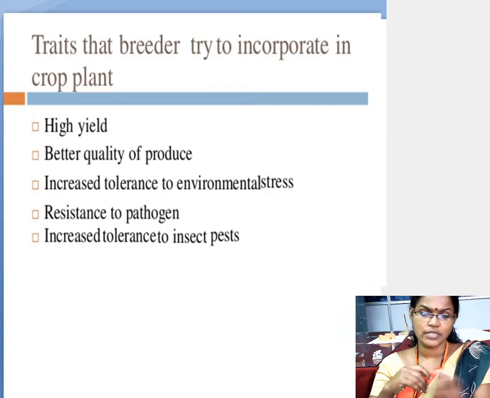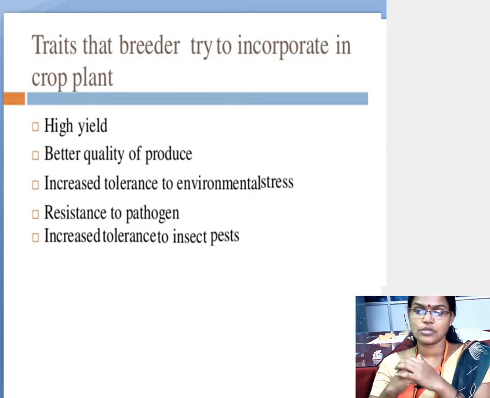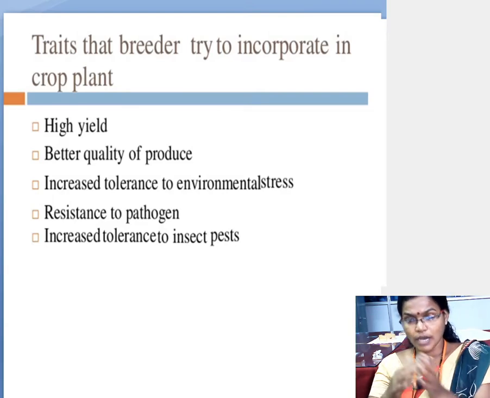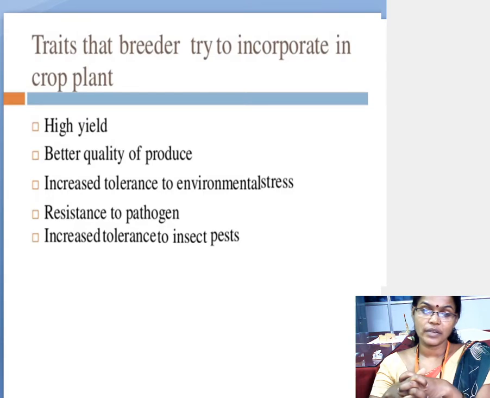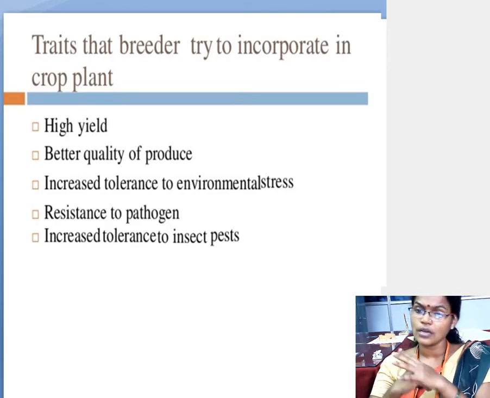Okay, insects and pests. If you go to the agricultural field and see any plant bodies, there you are going to see small green colored pests on the leaf, eating the leaf and getting the nutrition from the leaf. Those are called as what? Pests. So after applying the technique in the plant breeding, the offsprings are produced, and those offsprings should have the capacity to fight against the pests.